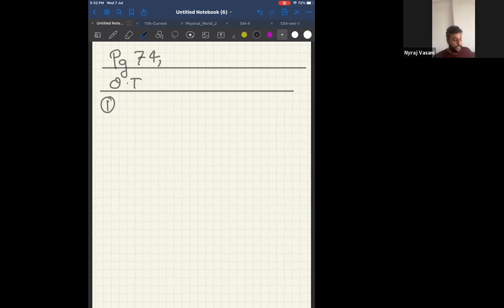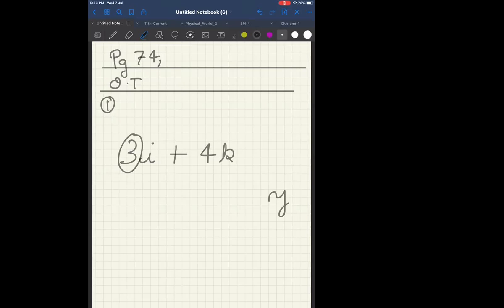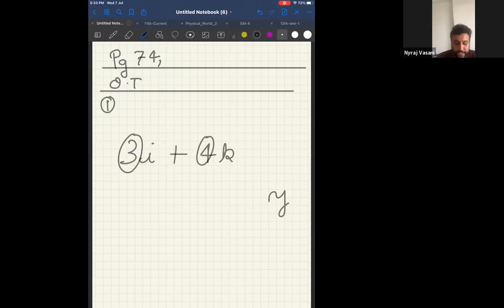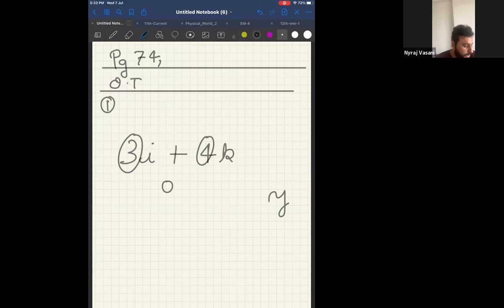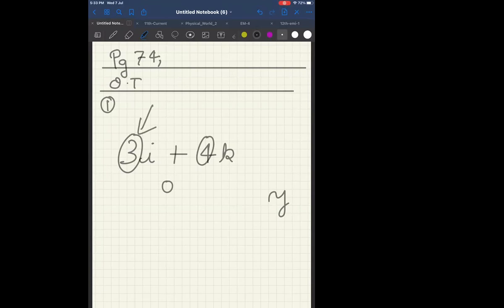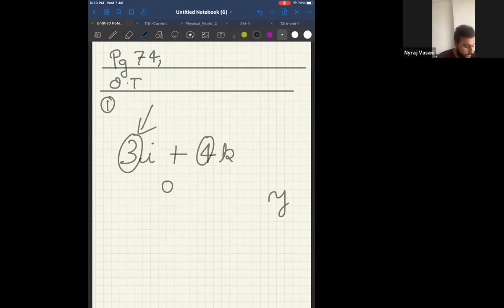Okay, now listen. The vector projection of a vector 3i plus 4k on the y-axis is. Now everyone look at the screen. Can I say this is your x-axis component? Yes. This is your z-axis component. Can I say there is no y-axis component? Therefore, can I say answer has to be 0? Yes. Now, if the same question was what is the projection on the x-axis, can I say answer would be 3? Yes. And projection on the z-axis would be 4.